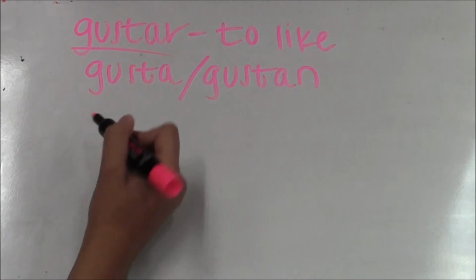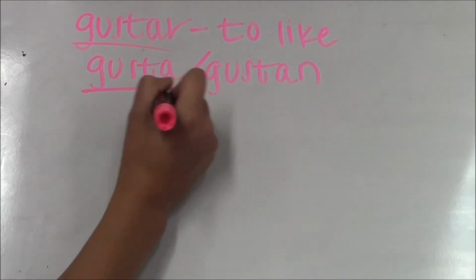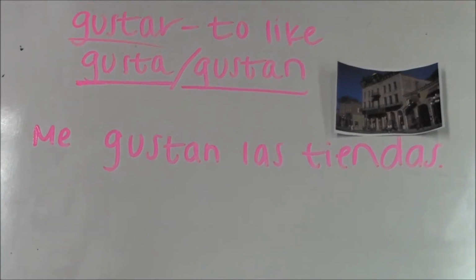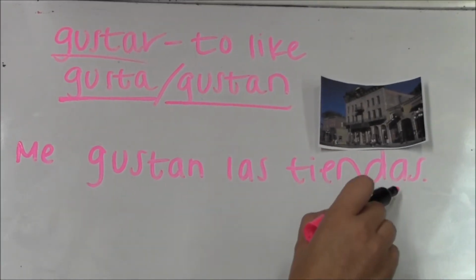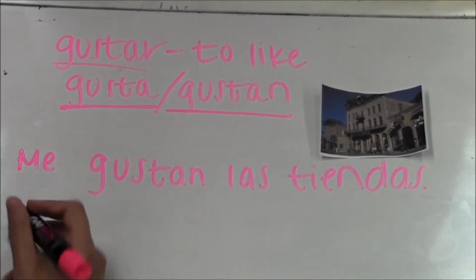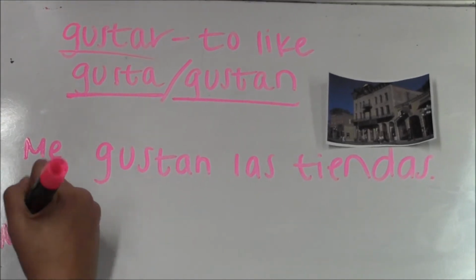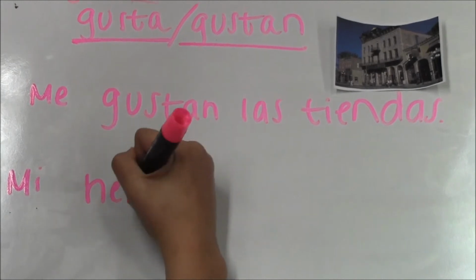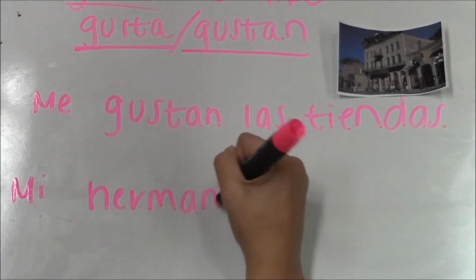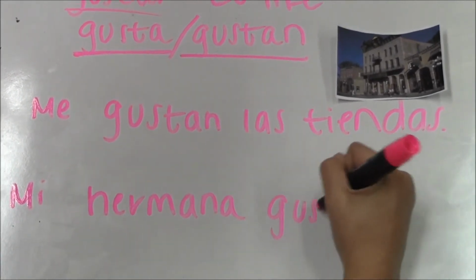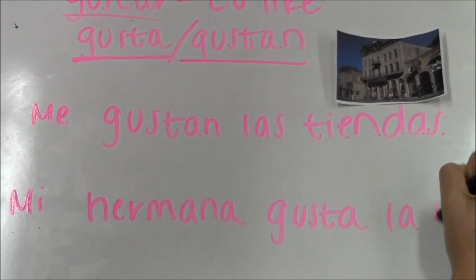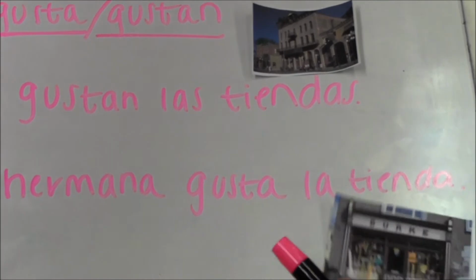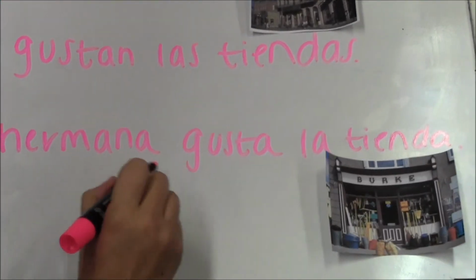When the object in your sentence is singular, you're going to use gusta, and when it's plural, you're going to use gustan. Because there's more than one store here, we're going to use tiendas and then gustan. Then our next example is, my sister likes that store. Mi hermana gusta la tienda. And then because there's only one store here, we're going to use tienda and gusta.